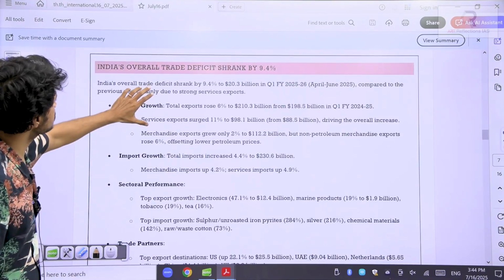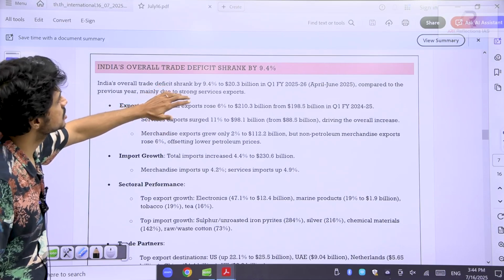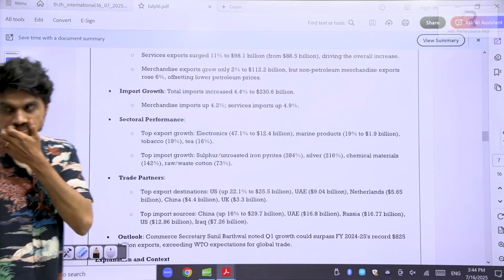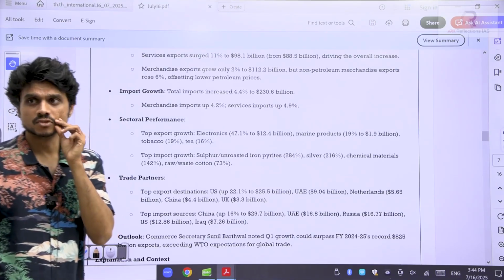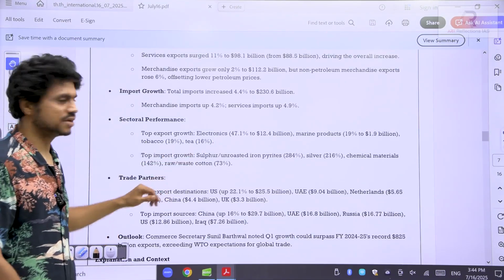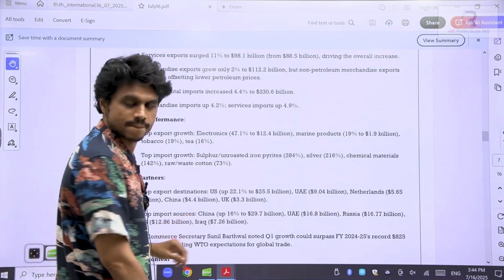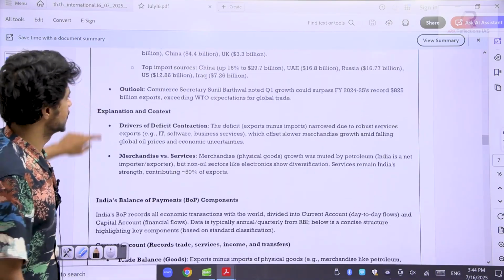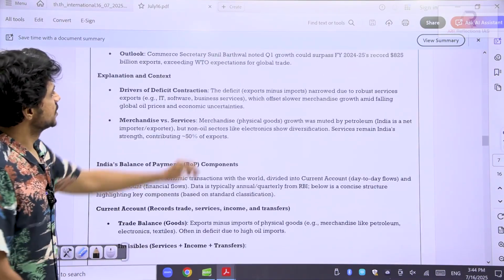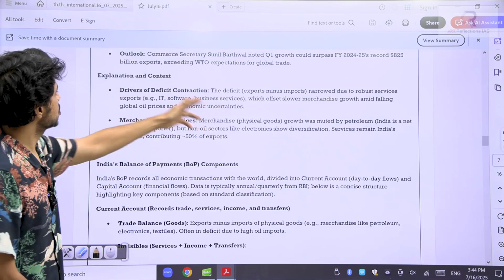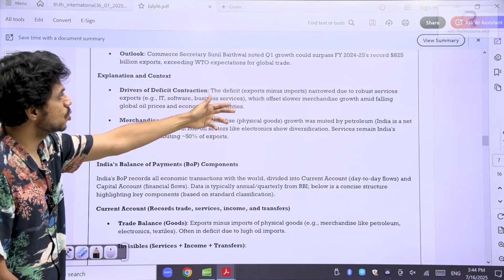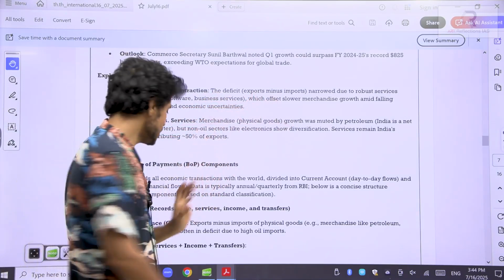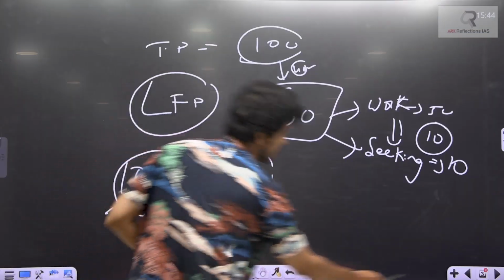So this is in the news because overall the CAD has narrowed as service exports have increased. One concept, crude oil. We consider, okay, it is not included here. It will be there. Why not? Yes, it will be there. So the deficit, export minus import, narrowed due to robust services, which offset the slower merchandise growth. When I say merchandise, it is talking about goods. So you need to have clarity on that framework.